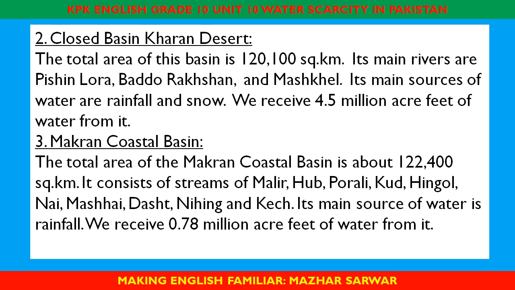Makran Coastal Basin. The total area of the Makran Coastal Basin is about 122,400 square kilometer. It consists of streams of Mulir, Hab, Porali, Kud, Hingol, Nai, Mashkai, Dasht, Nihang, and Kech. Its main source of water is rainfall. We receive 0.78 million acre feet of water from it.